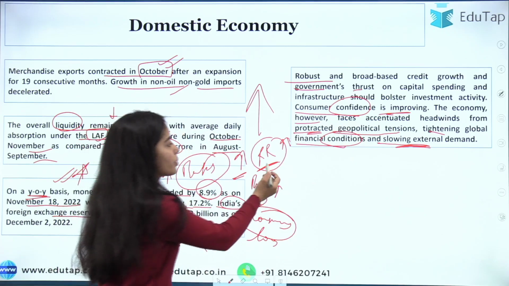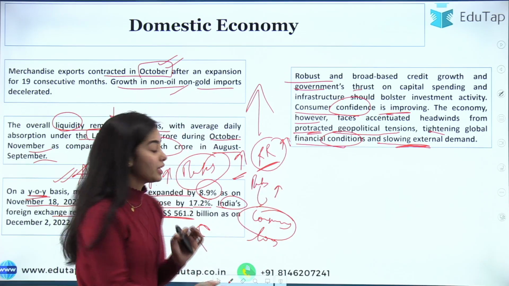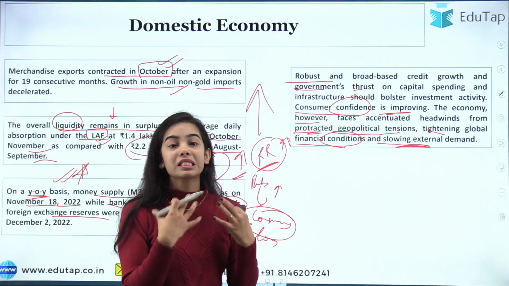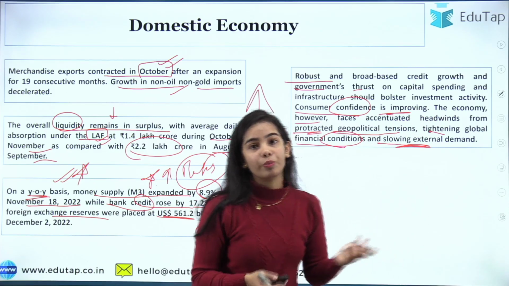So even if the RBI is trying to increase the repo rate, the banks and the people are still taking a lot of loans. The people are still doing the investment activity that they have to do.